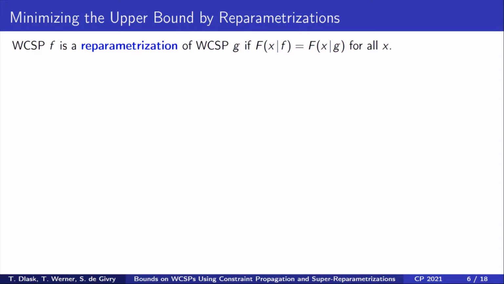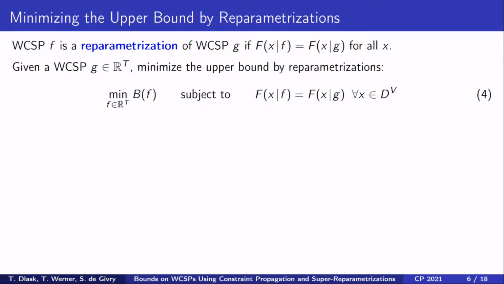Weighted CSP f is a reparametrization of weighted CSP g if the value for each assignment in f and g is the same. We can also say that f is equivalent to g, or that f is an equivalence-preserving transformation of g. For a given g, it is natural to minimize the upper bound on its optimal value over its reparametrizations, as shown in equation 4.